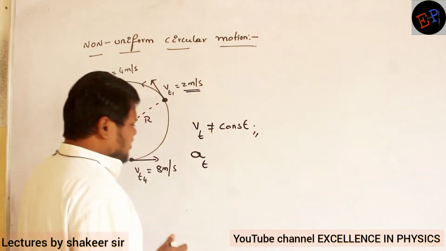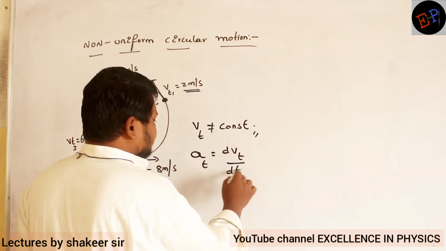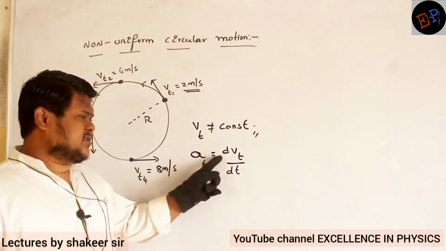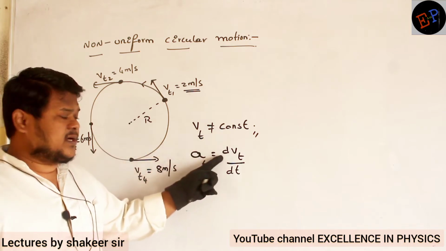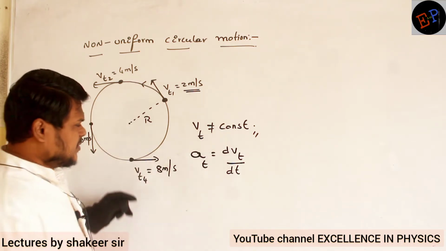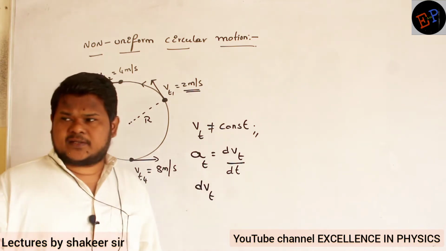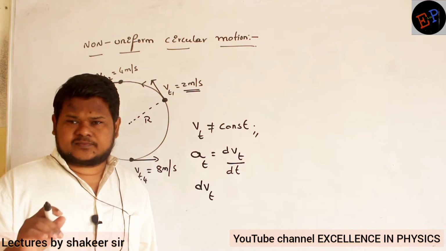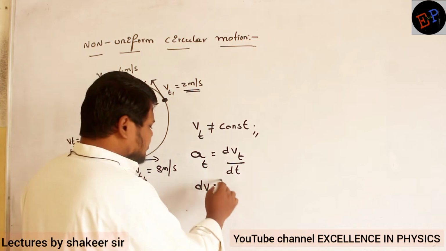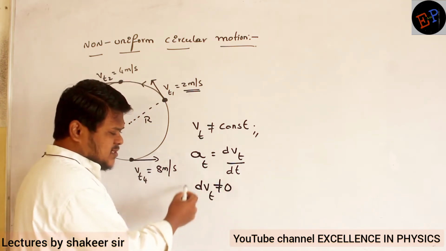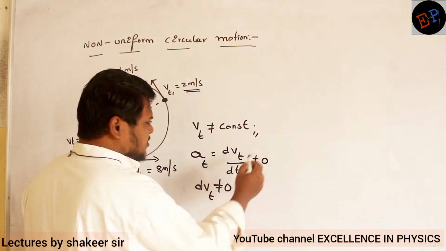Clear? So therefore I say tangential acceleration is nothing but dvt divided by dt. So change in tangential velocity, dvt. Tangential velocity is changing, so dvt is not 0. Are you able to understand? What is meant by dvt? The instantaneous change in tangential velocity is not 0, because definitely there is some change. So dvt is not 0. If the change in velocity is not 0, then acceleration is also not 0.